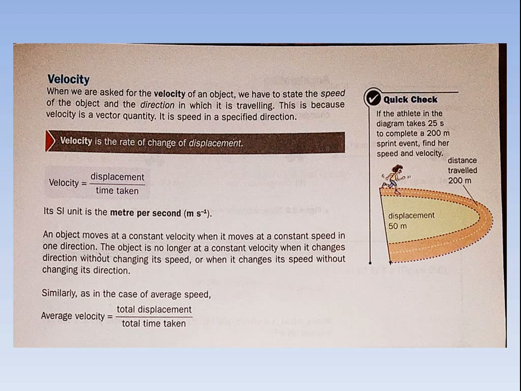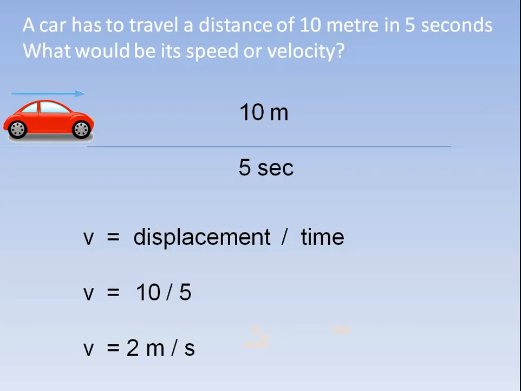In this example, we will discuss how to find out the velocity of a moving object. Suppose a car has to travel a distance of 10 meters in 5 seconds. So what would be its speed or velocity? There is a distance of 10 meters and the total time is 5 seconds. We can find out by using the equation v is equal to displacement upon time. Here the displacement is 10 meter and time is 5 seconds. So when we divide 10 meter by 5 seconds, we will have 2 meter per second.